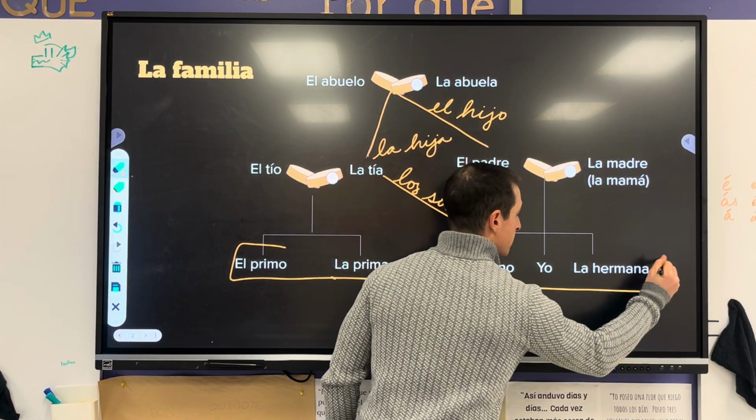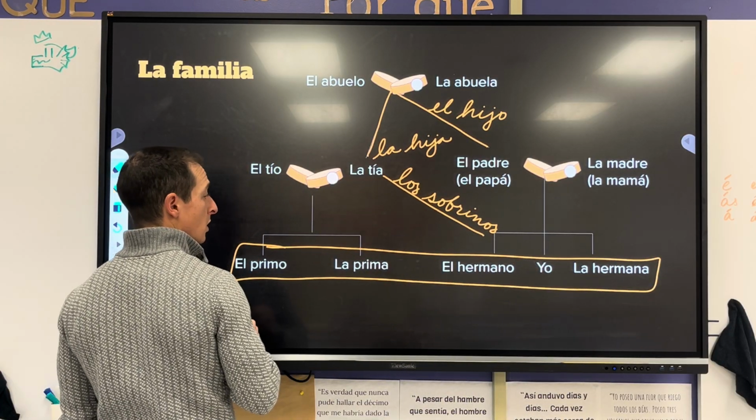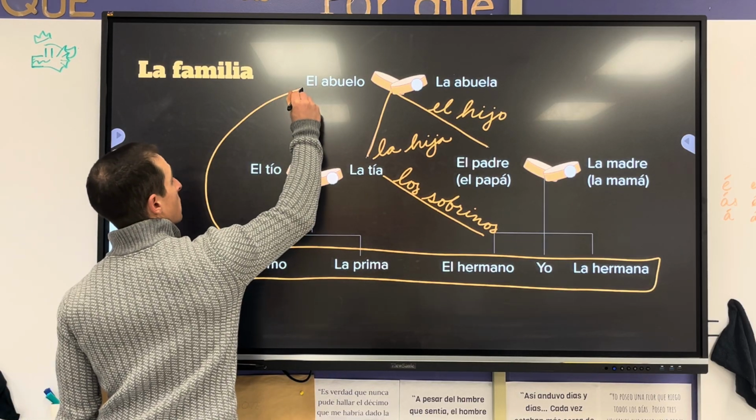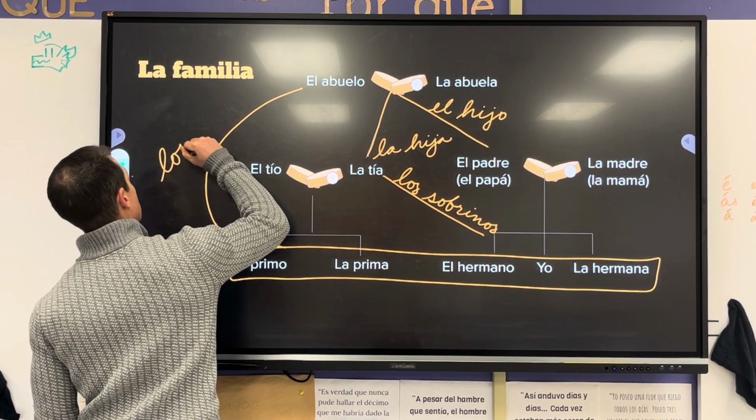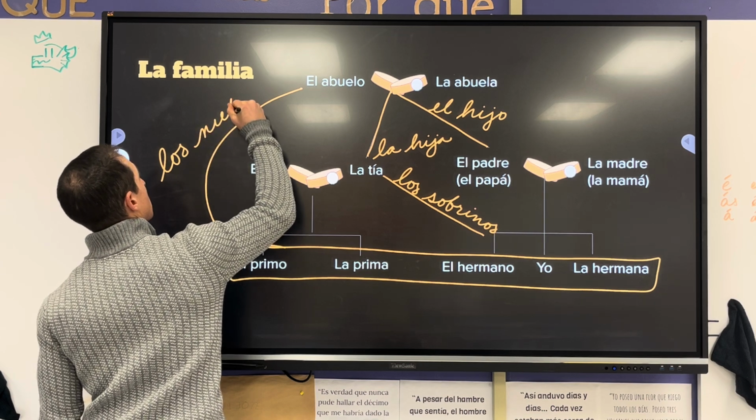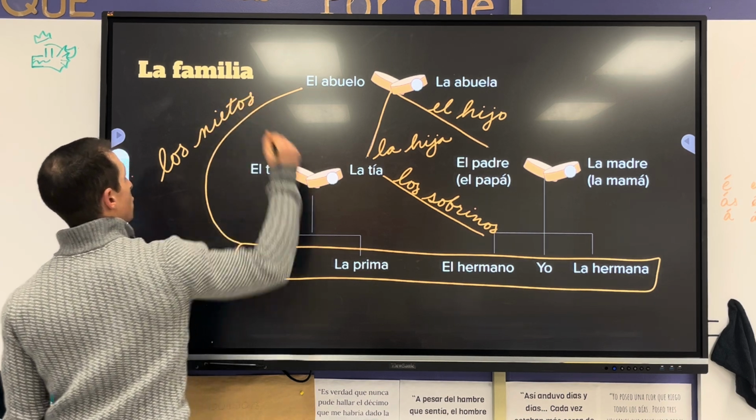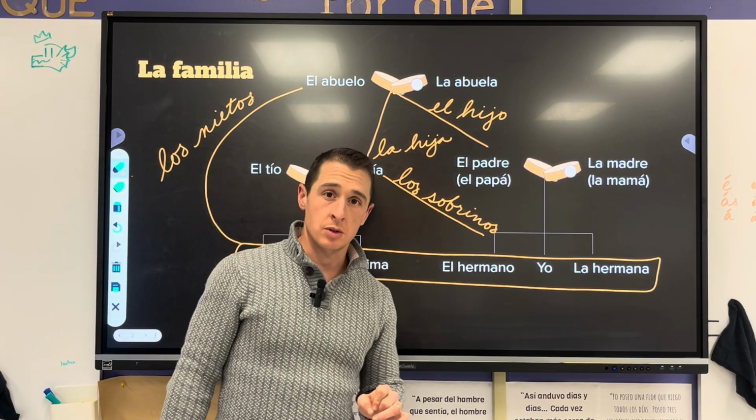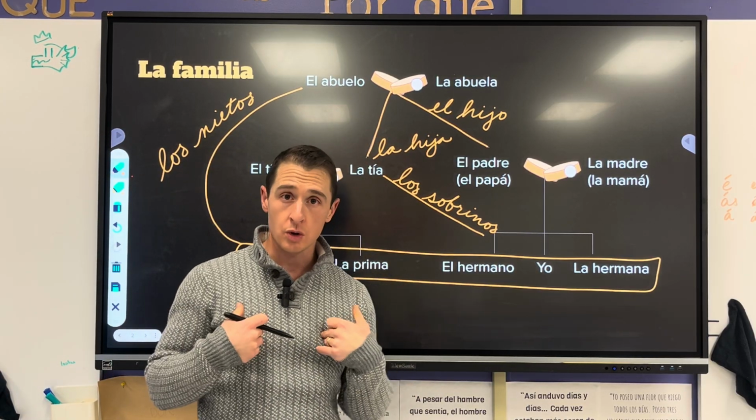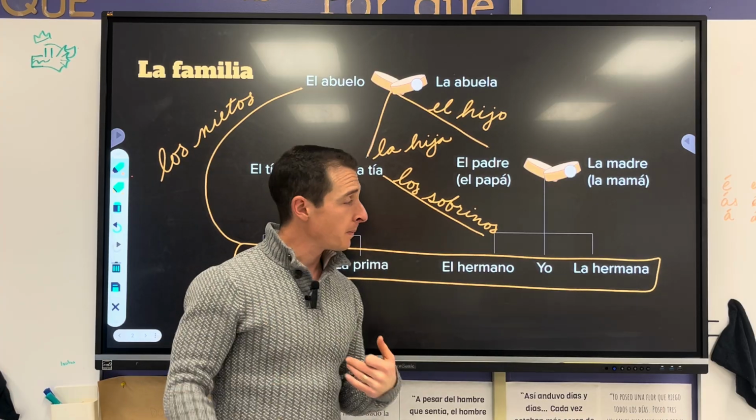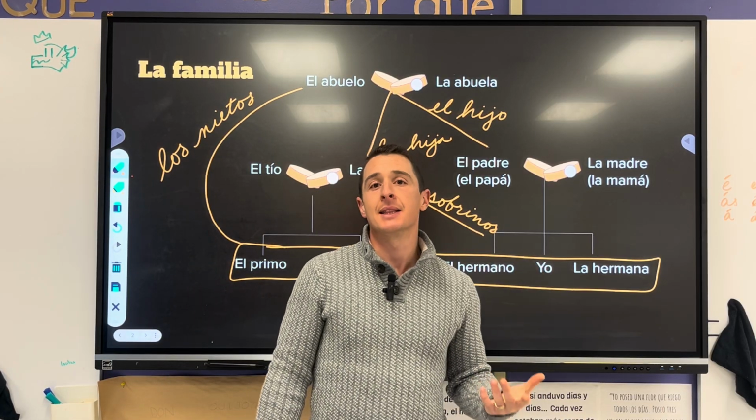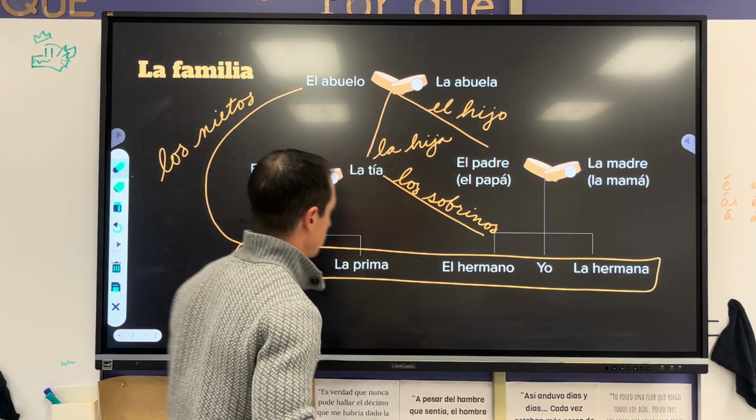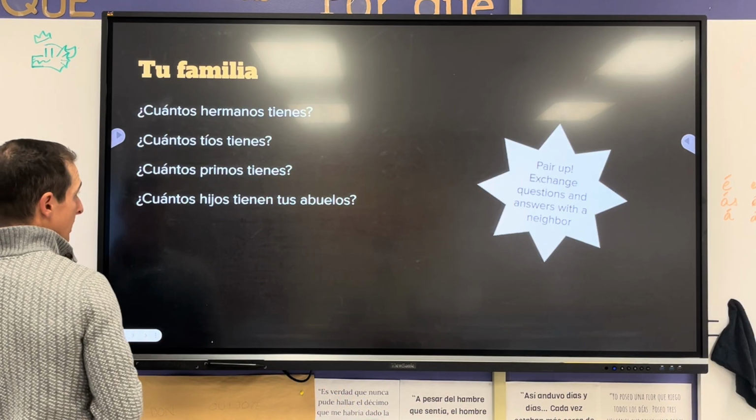Mis primos, mis hermanos y yo somos los nietos. Los nietos de mis abuelos. Yo soy el nieto. Mi hermana es la nieta. ¿Bien? All right. You'll get plenty of time to review these.